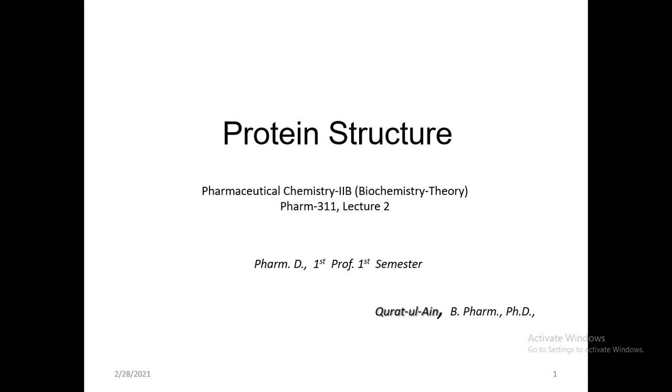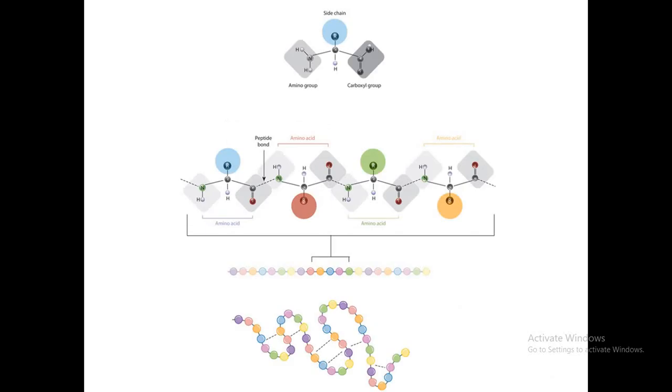Today we are going to discuss protein structure, and this is my lecture number 2. In my previous lecture we already discussed amino acids. Why did we discuss amino acids in our previous lecture? Because proteins are macromolecules of amino acids, and to understand the structure of protein, we have to know how these amino acids join together and form a protein.